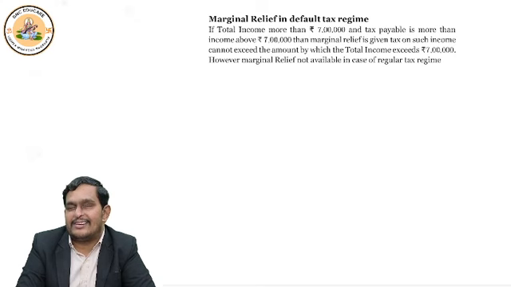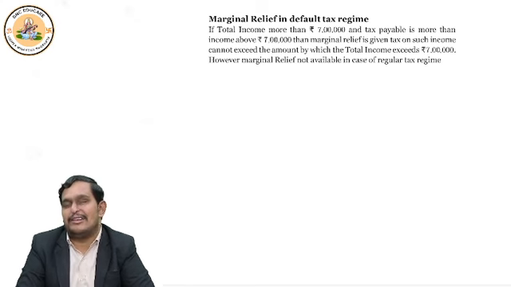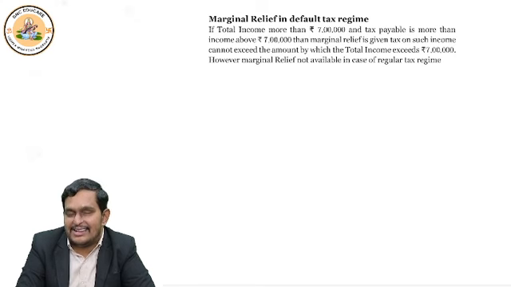Whichever is lower, how much? So, I said little above 7 lakhs. That means only a little above 7 lakhs. So if your income is 7 lakh 10,000, 7 lakh 15,000, 7 lakh 20,000, then you can cross-check. Compute tax, compare it with income above 7 lakhs. Whichever is lower is your tax. To that, add health and education cess, and the problem is over.